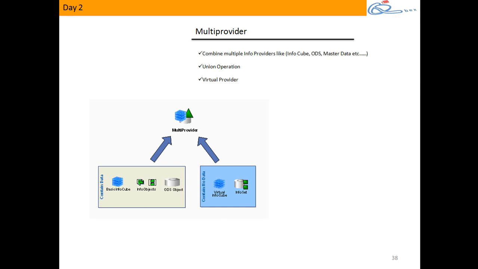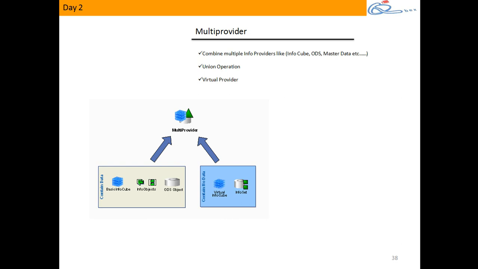And it is virtual. When I say virtual, what? There is no data physically present in multi-provider. Only during runtime of my query, it actually reads data from the base providers and then gives it to you. So we use multi-provider to build a virtual layer on top of these cubes.